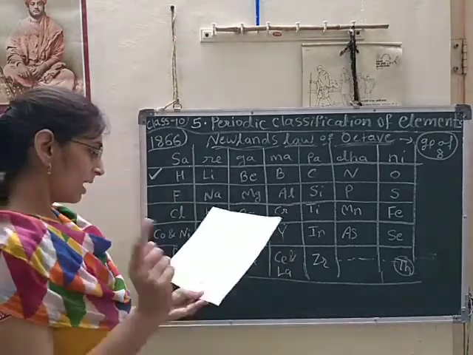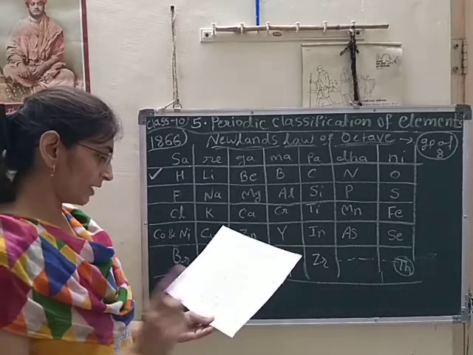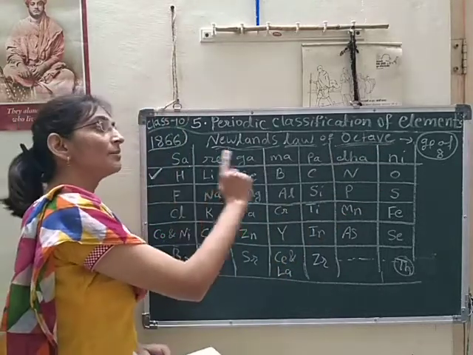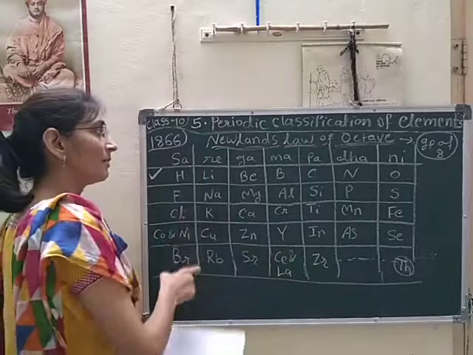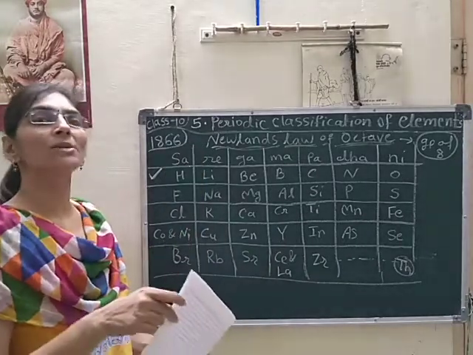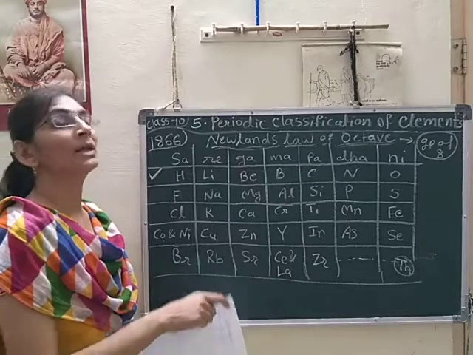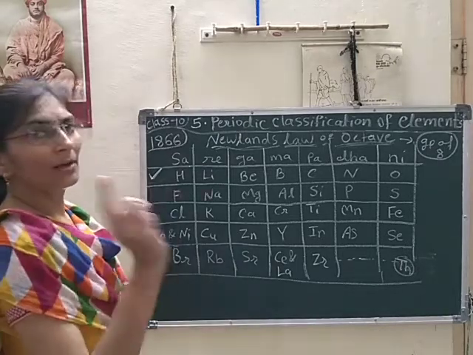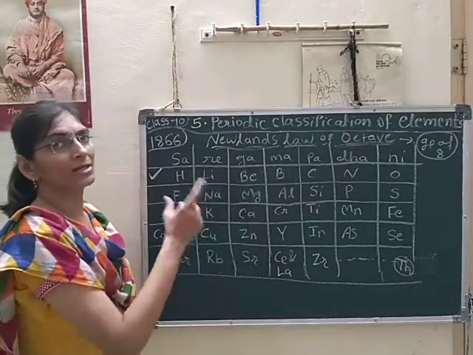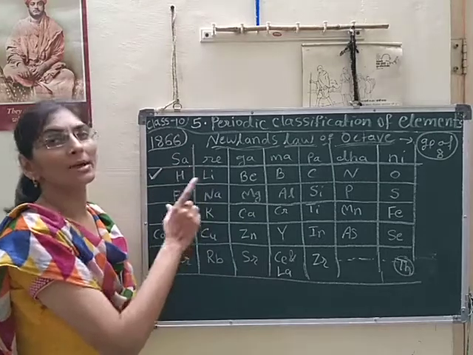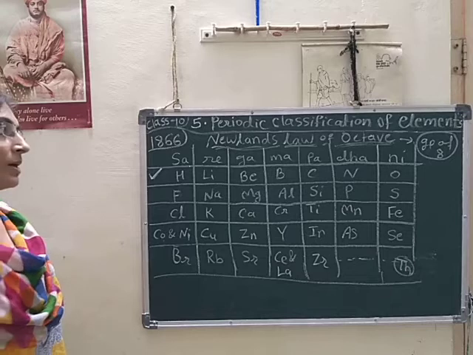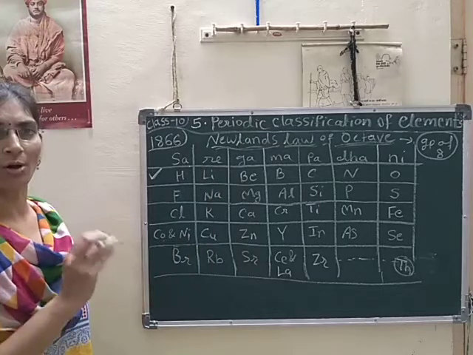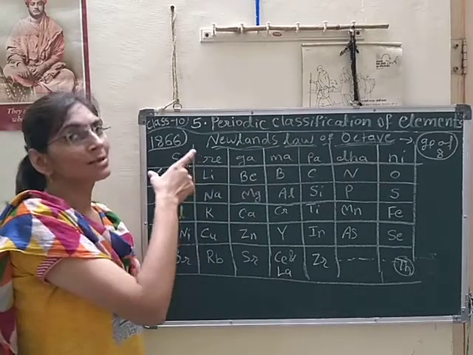Again, he arranged the elements in the form of sa, re, ga, ma, pa, da, ni, and these are the musical notes. Under that he made the columns. So those were the merits or achievements of Newland's periodic classification. Okay, but this periodic classification also has some demerits or drawbacks. That also we will discuss one by one. Not only achievements, there were some drawbacks, and because of those drawbacks, that theory failed.